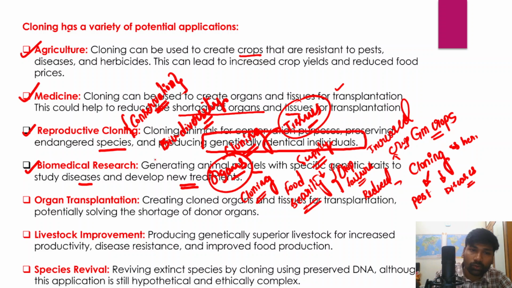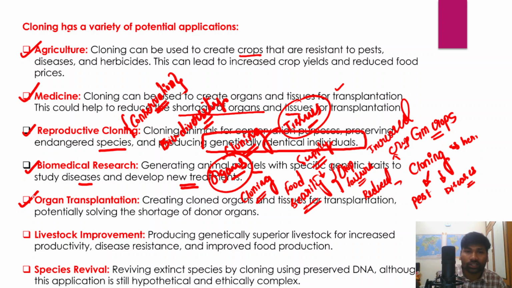So therefore it would revolutionize the entire field of medicine. And even organ transplantation is another very important area. Well, we have already understood that cloning as a method can be used for creating organs. We can also create tissues, and those organs and tissues can be used for transplantation.